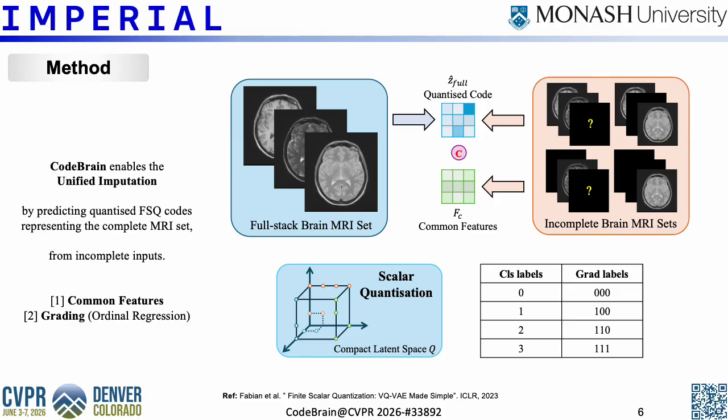Secondly, we train a prior encoder to predict the full-stack codes from incomplete modalities. It predicts the corresponding full-stack codes and then decodes them together with common features to impute the missing modalities. We also introduce a grading-based loss. We formulate it as an ordinal regression problem. This better captures the smooth structure of the code space, where nearby codes tend to represent semantically similar image regions.